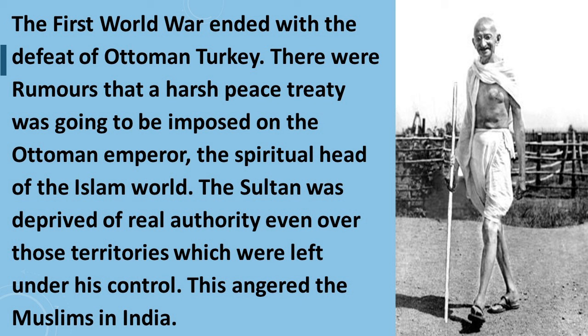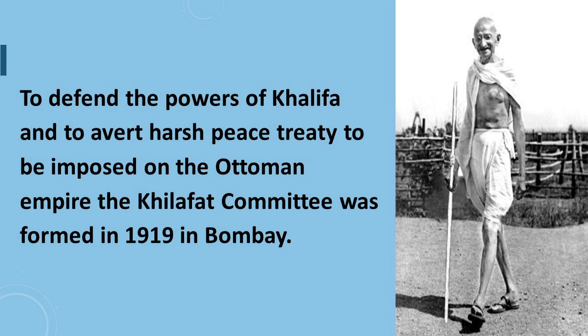The Sultan was deprived of the real authority even over those territories which were left under his control. This angered the Muslims in India. To defend the powers of Khalifa and to avert a harsh peace treaty to be imposed on the Ottoman Empire, the Khilafat Committee was formed in 1919 in Bombay.